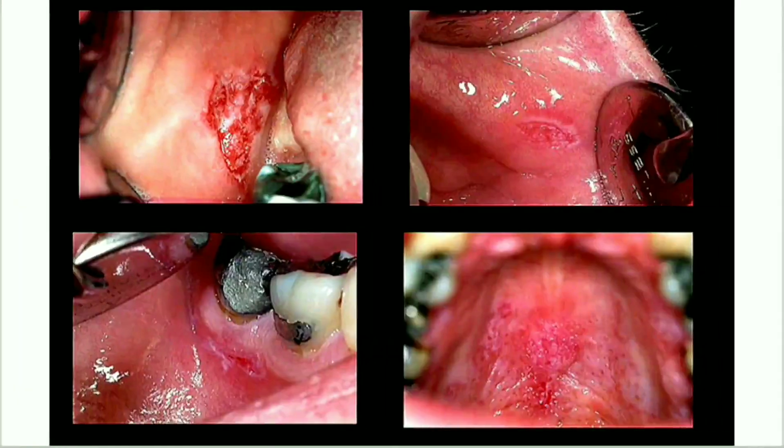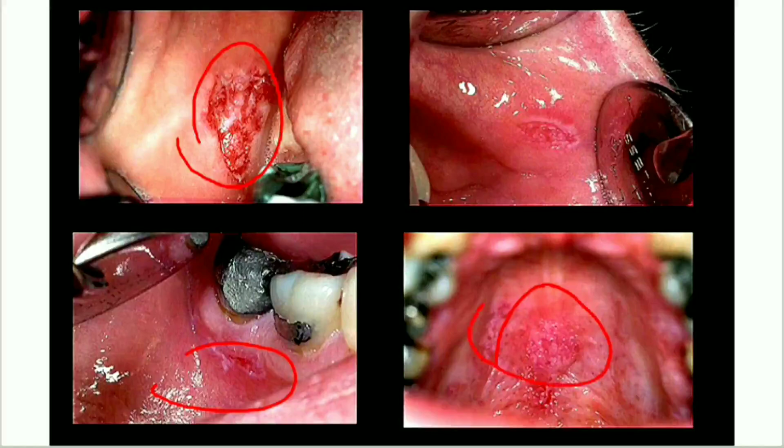Now you can see in this clinical picture, it is involving the gingiva, the buccal mucosa, and you can see it over the palate. So these are the different areas where this kind of lesion can be involved, and these are usually ulcerative, so they will cause pain, burning sensation and so on.